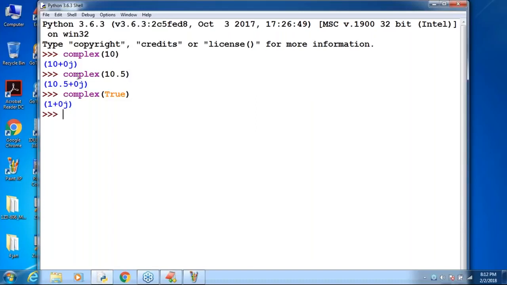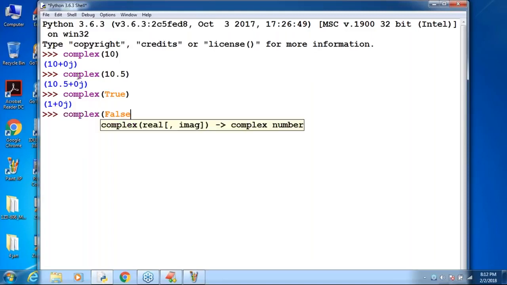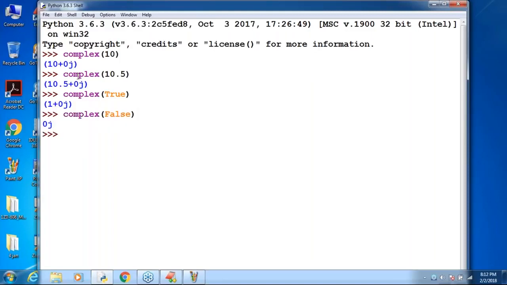Next, a very special case: complex of false. What is the value? False means 0 only, so 0 plus 0j, which is 0j. Remember that. So if you want to convert any other type to complex type, we can go for the complex function: complex of 10, complex of 10.5, complex of true, complex of false.